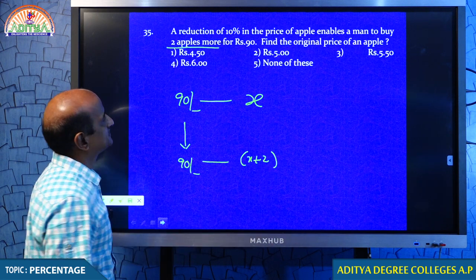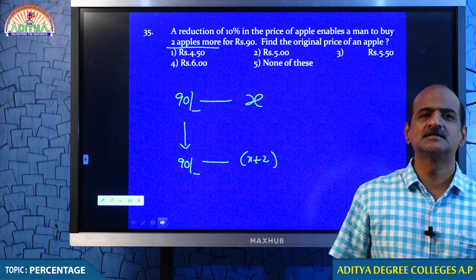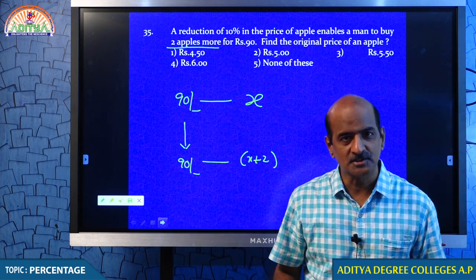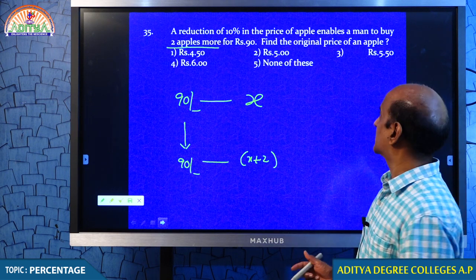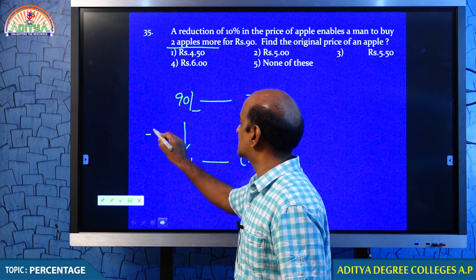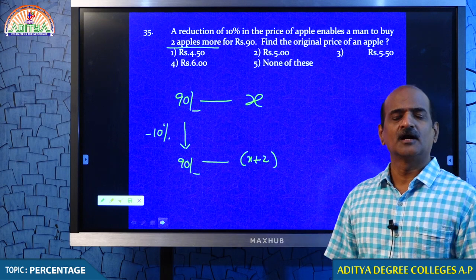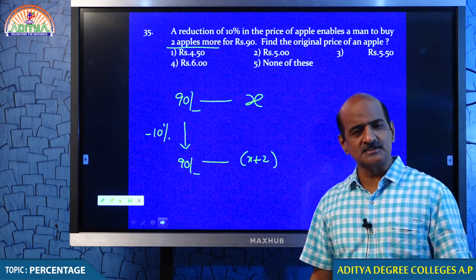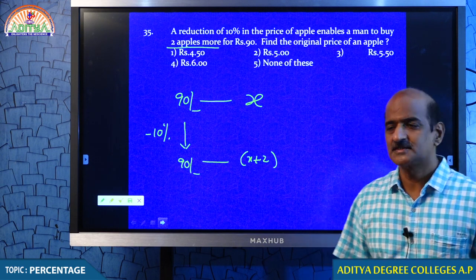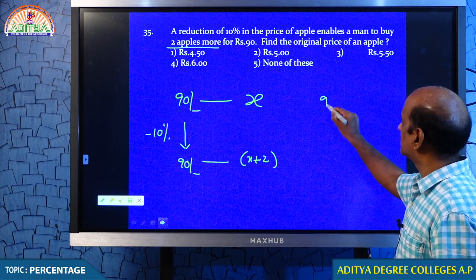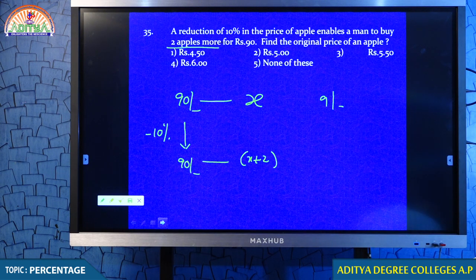What do you think? How could he purchase 2 more apples? Because of the reduction. I just asked the vendor, what is the reduction in the price? He said that the price reduces by 10%. Now, as a customer, I have got 2 options. Tell me what are the 2 options? I can take 9 rupees back. Tell me how I get 9 rupees.